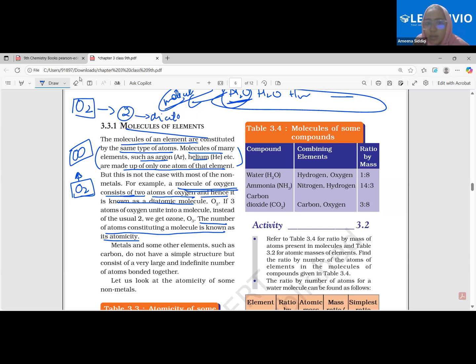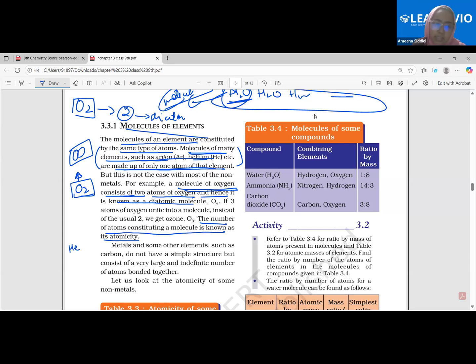Di means 2. Mono means 1. Tri means 3. Tetra means 4. Like this you can understand. Now coming back to this, molecules of many elements such as argon and helium are made up of only one atom of that element. Clear? We know that they do not combine. They are inert gases, or noble gases. They are basically unreactive. Therefore, they don't really combine with other atoms.